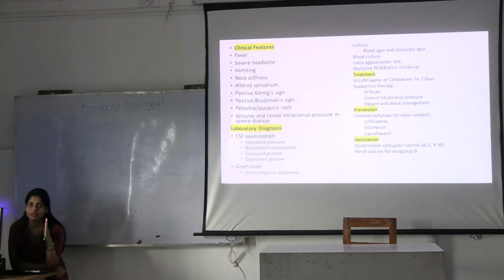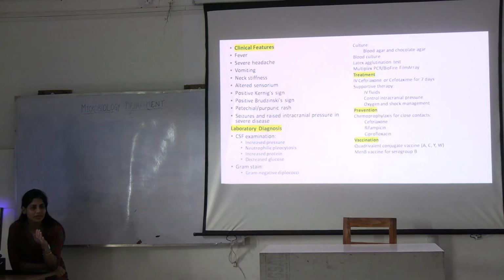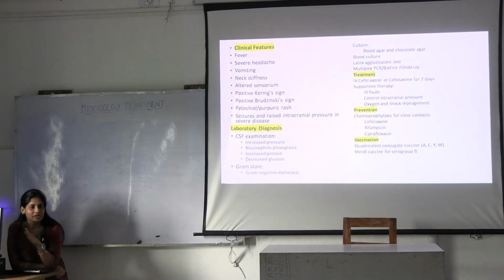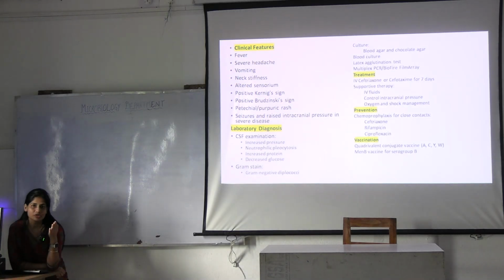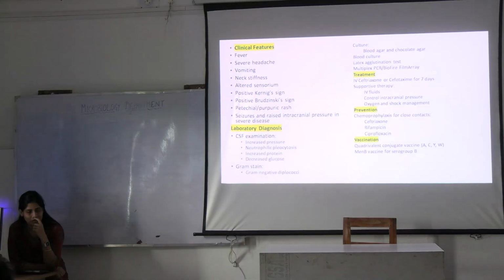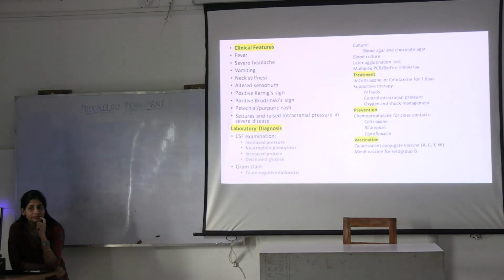Okay. After this, do you remember how all the organisms present themselves on the agar? What do you observe in the Gram stain? What are the biochemical reactions? This will not change. This will remain the same. So if you are suspecting Streptococcus pneumoniae, what will you be able to see on blood agar? And what will be seen in the Gram reaction? Gram-positive diplococcus.